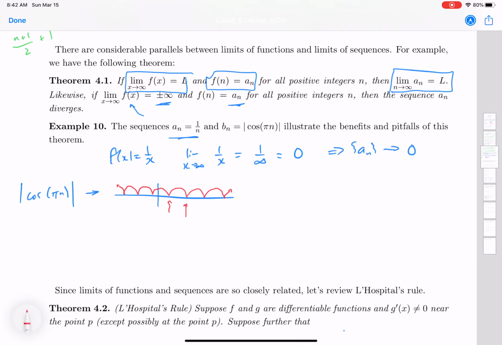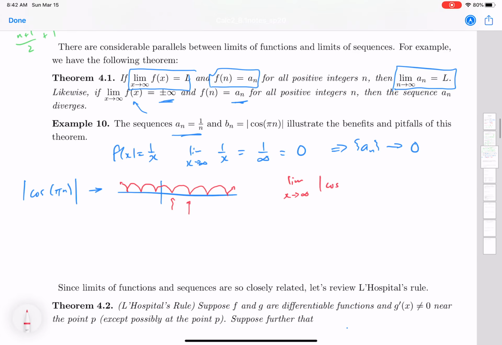So this function, the limit as x goes to infinity of absolute value of cosine of pi x, does not exist because it never settles down. But if I look at the actual sequence here, the sequence of cosine of pi n, what happens when I plug in n equals 1? I'm getting cosine of pi.